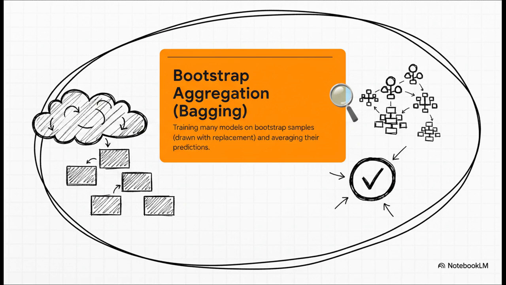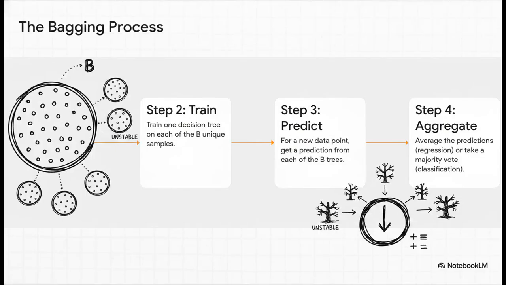And the idea is actually super simple. Instead of putting all your eggs in one basket and training one big model on all your data, you train a whole bunch of models, each on a slightly different piece of the data. Then, you just let them vote to get the final answer. Simple as that. Okay, so how does this bagging thing actually work in practice? It's pretty cool. First, you take your original dataset and you create a bunch of new, smaller datasets from it. Let's say you make 100 of them. The key here is that you sample with replacement. That just means when you pick a data point, you put it back, so you might pick it again.